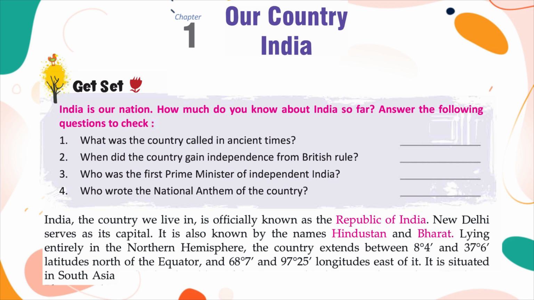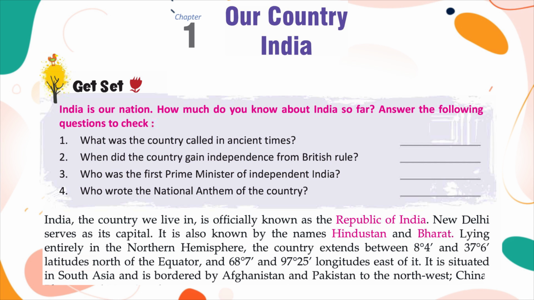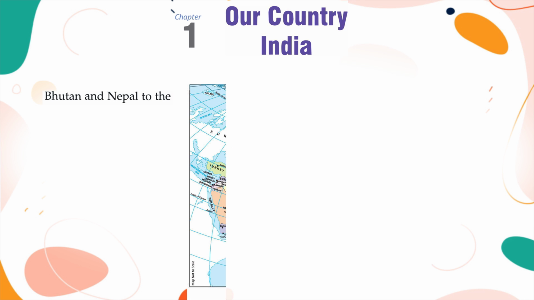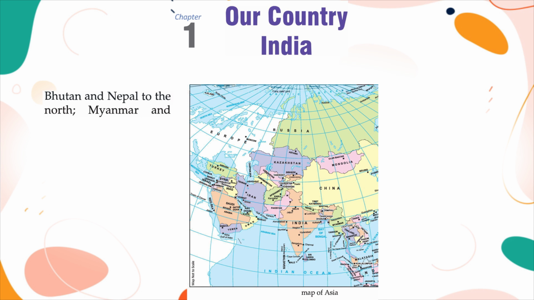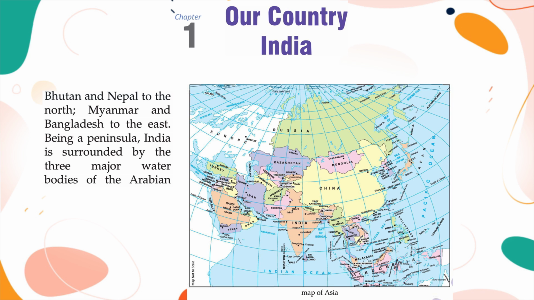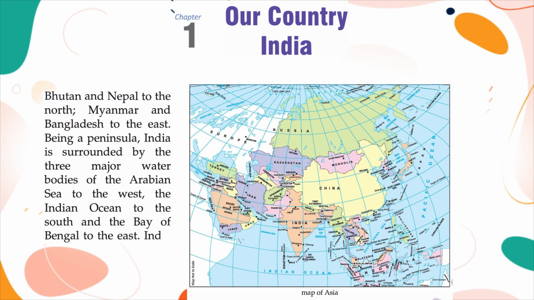It is situated in South Asia and is bordered by Afghanistan and Pakistan to the northwest, China, Bhutan and Nepal to the north, Myanmar and Bangladesh to the east. Being a peninsula, India is surrounded by the 3 major water bodies of the Arabian Sea to the west, the Indian Ocean to the south, and the Bay of Bengal to the east.